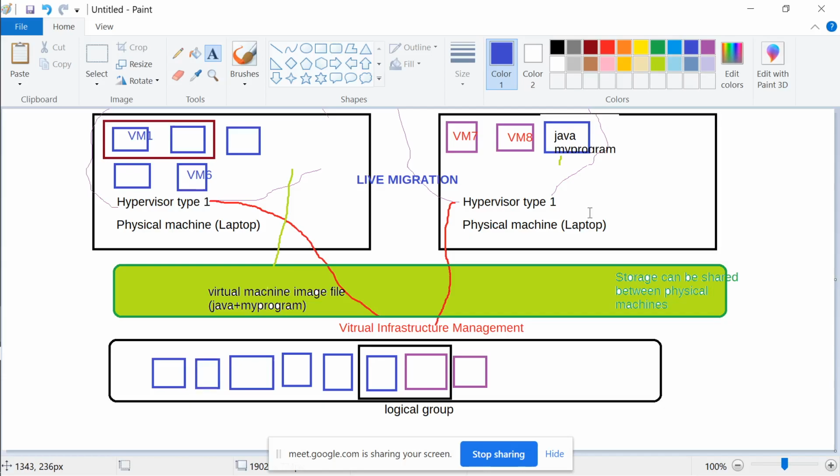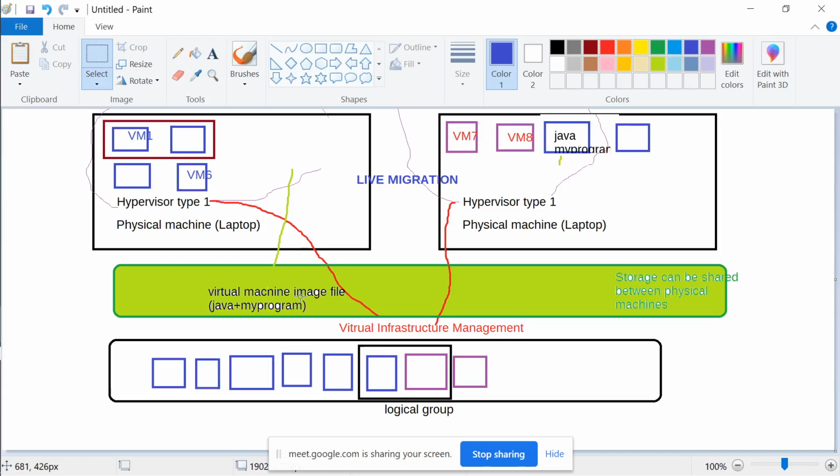So we are constantly being migrated, and in the same way, to balance the load, it is quite possible that we take another machine and shift it to another box. So now the load is equal, and there is constant monitoring of the performance.